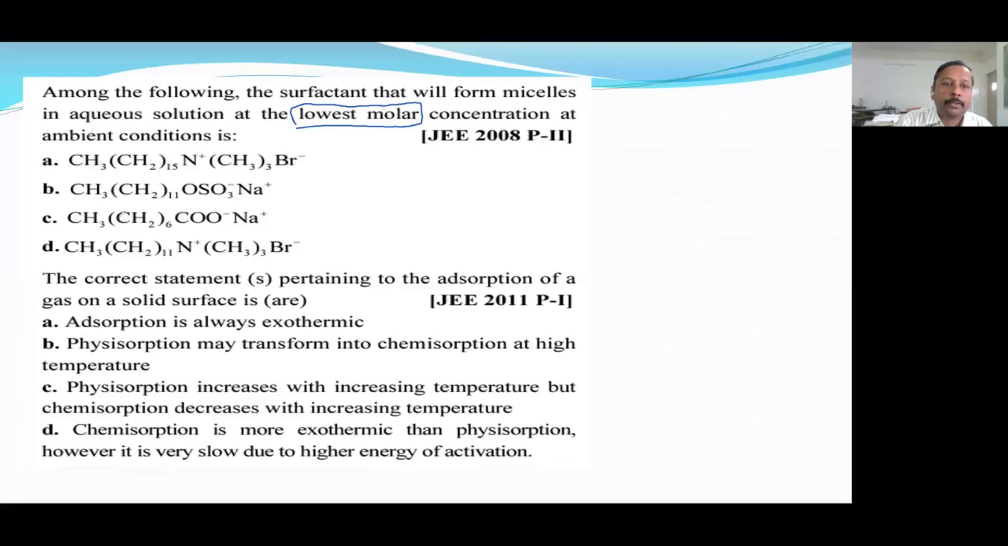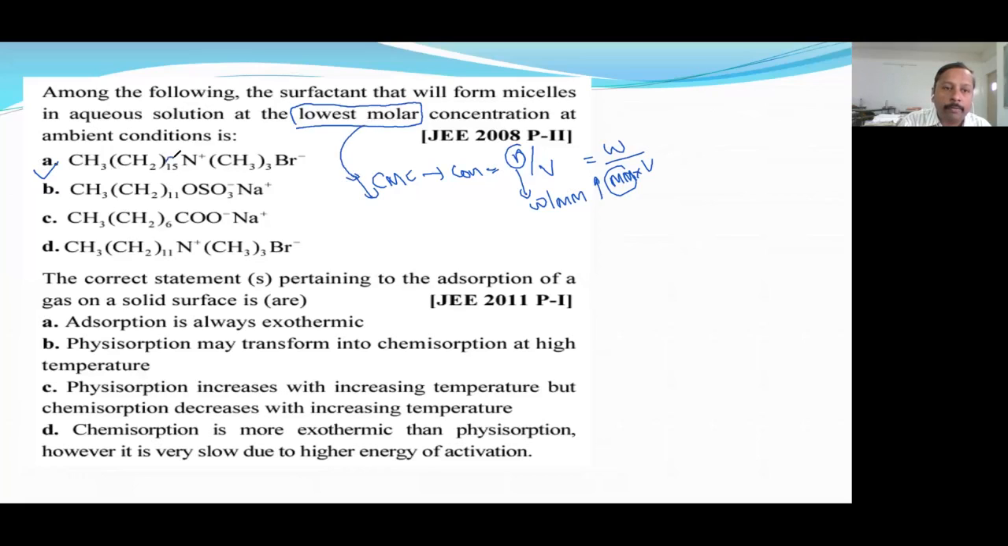Okay, the first question answer is A. Why? Because CMC means concentration. Concentration means number of moles by volume. So number of moles means mass upon molecular mass, so we can say mass upon molecular mass per liter. So as molecular mass increases, CMC decreases, the critical lowest concentration.